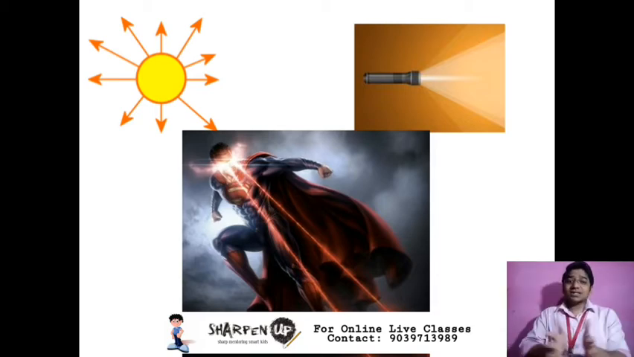In all these examples, we can easily see that a ray is coming out from a particular point, and that means we know the initial point, the source point, but we don't know where they are ending. So that means we don't know the endpoint. So these all are examples of rays.